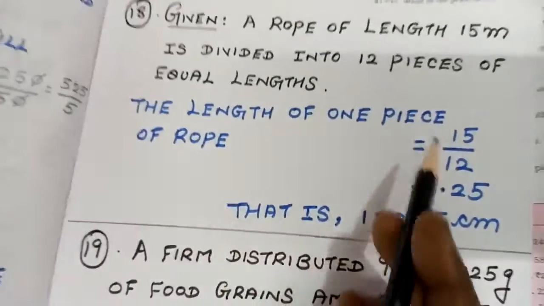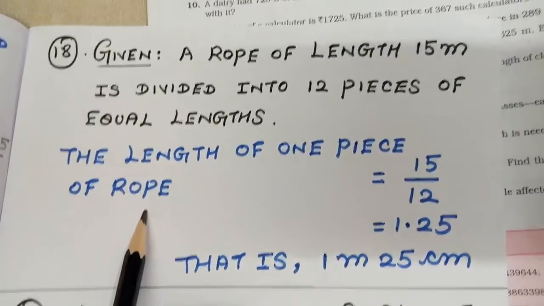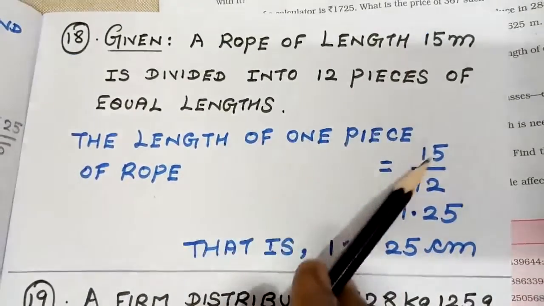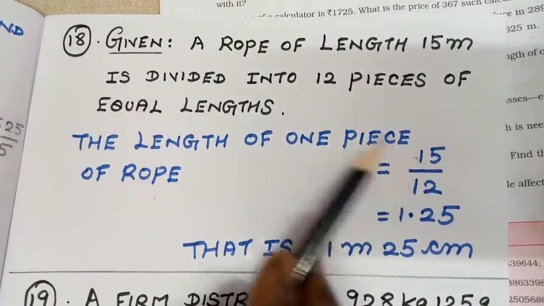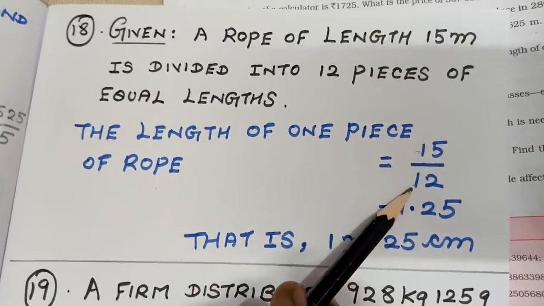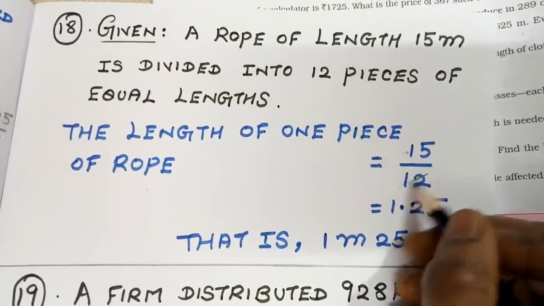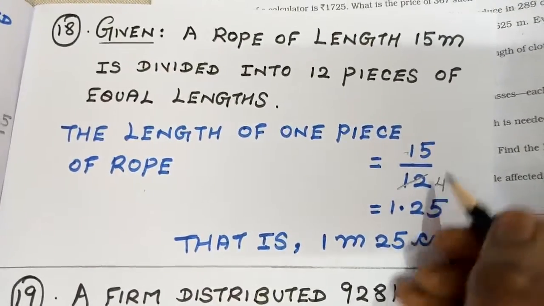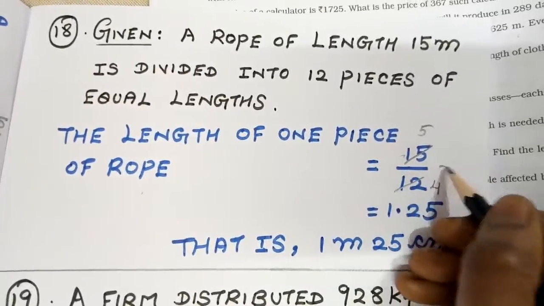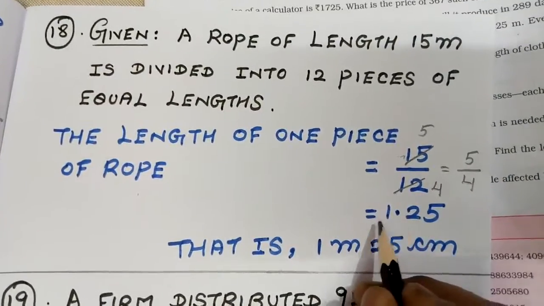What I am going to do here is find the length of one piece of rope. Total length of the rope is 15. How many pieces totally? 12. You are going to divide this number. Even if you can cancel by the 3 table, 3 4s are 12, 3 5s are 15, 5 divided by 4, divide and see, you will get the value as 1.25.